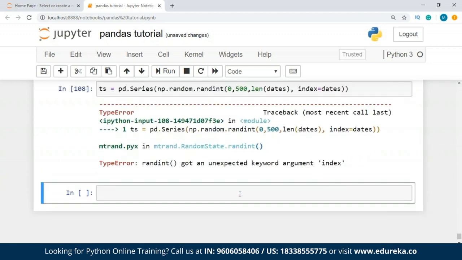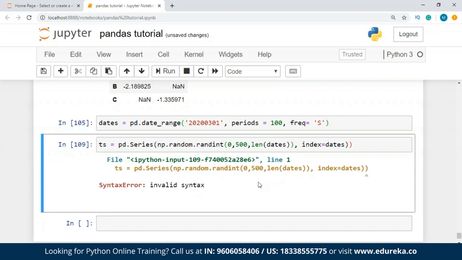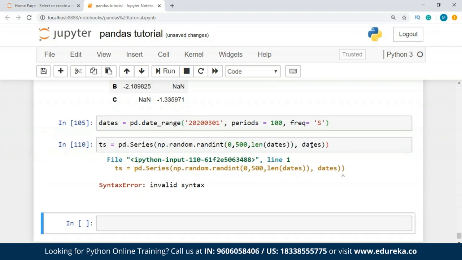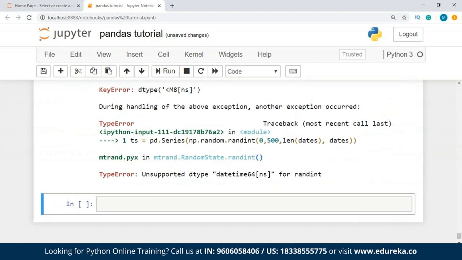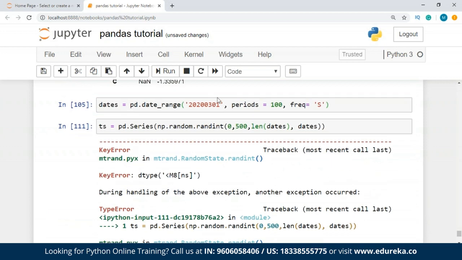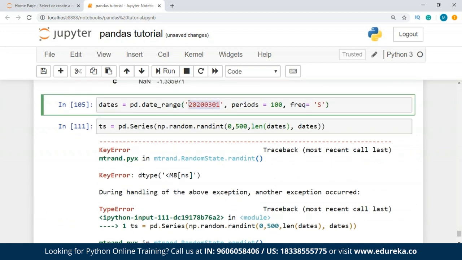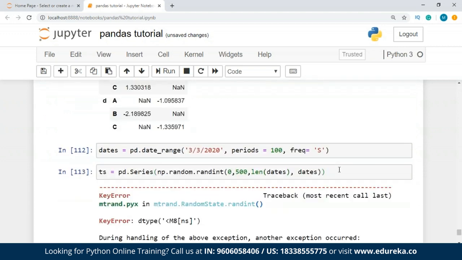We have an unsupported datetime, so I'm going to have to change this over here. We'll write it as 3 3 2020. Let's see if it works now.